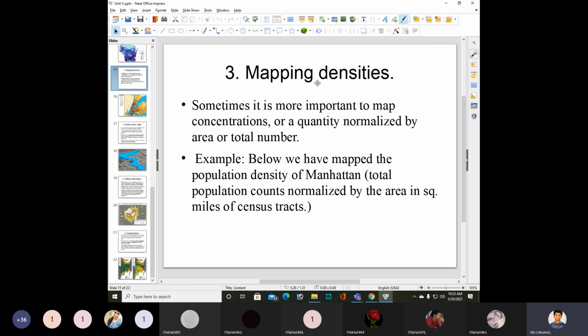This means that total population counts are normalized by the area in square miles of census tracts.